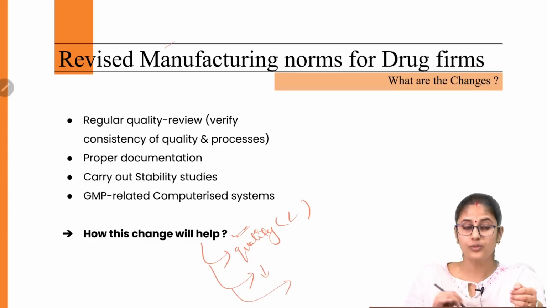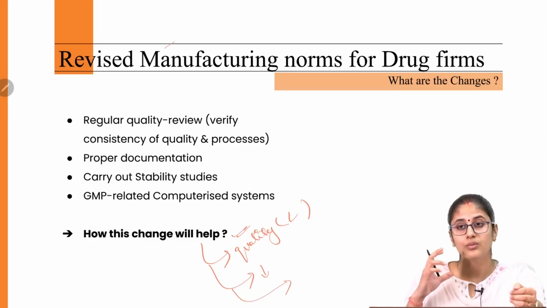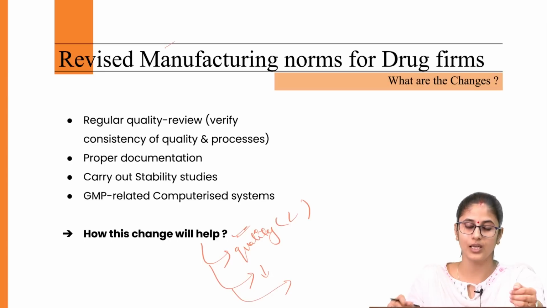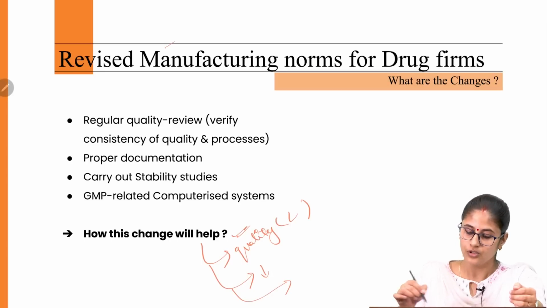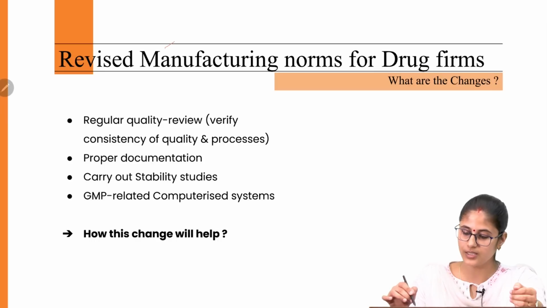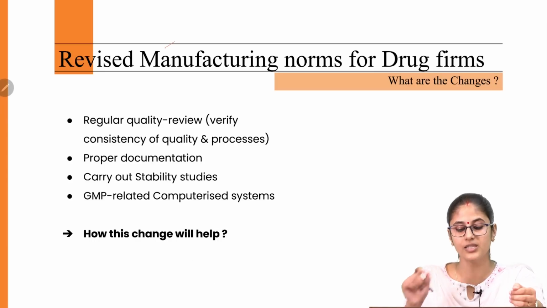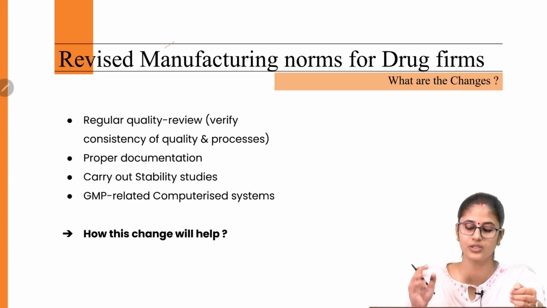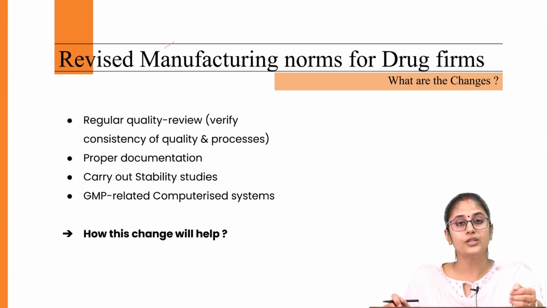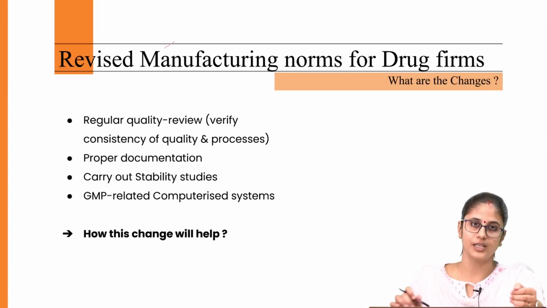Then it would enable India to become a pharmaceutical hub at the global level. So all these benefits we are going to witness on account of implementation of these revised manufacturing norms when it comes to pharmaceutical firms in India. This is all that you need to know with regard to this article. Let's move to the next.